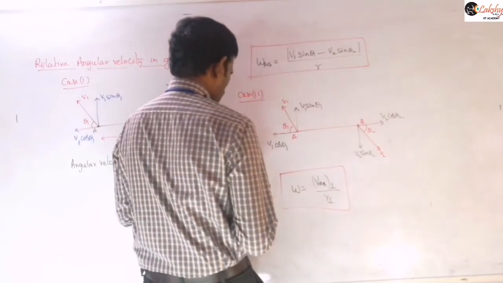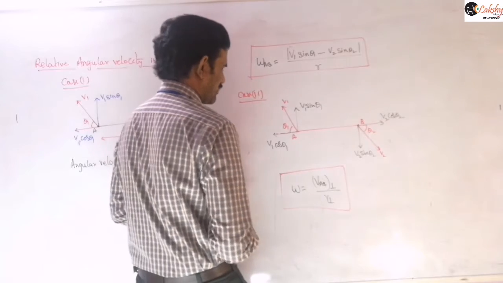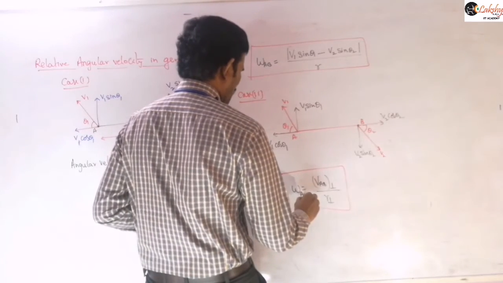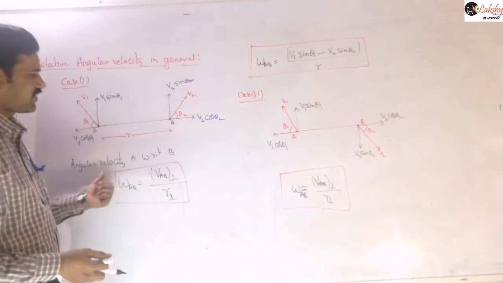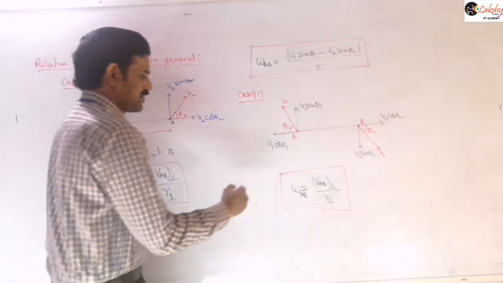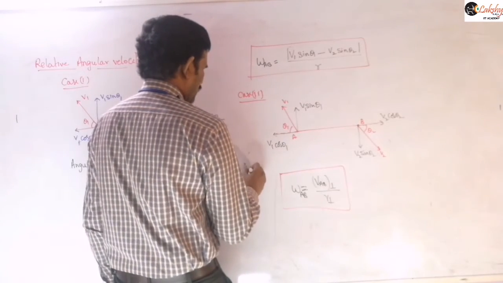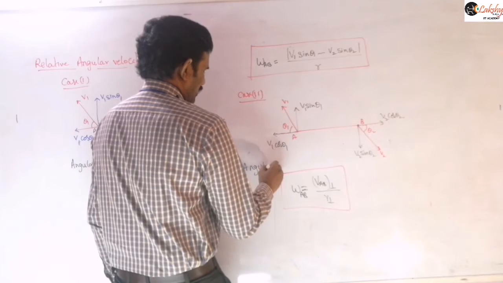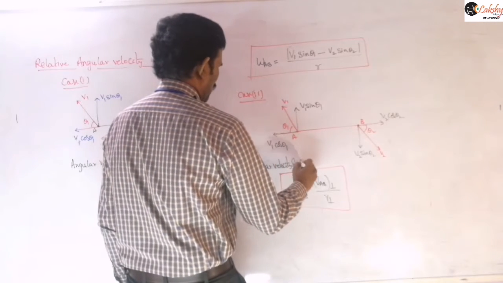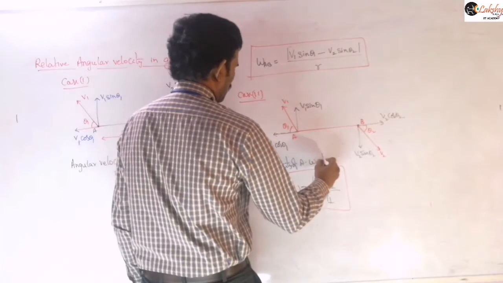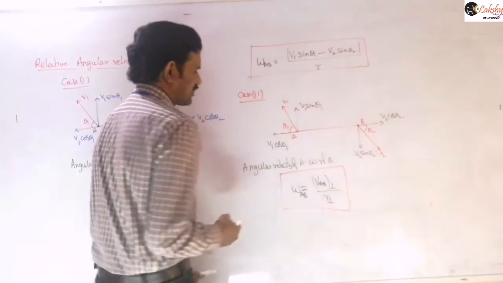Relative angular velocity we need to write like this, either in this case or in this case, the basic definition will be same only. This is again the same: angular velocity of A with respect to B, omega AB. That's what we are writing here.